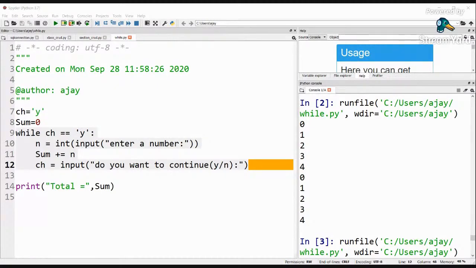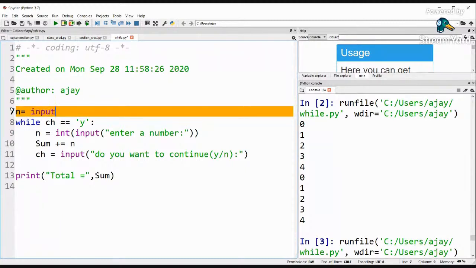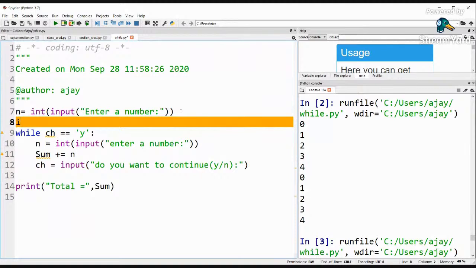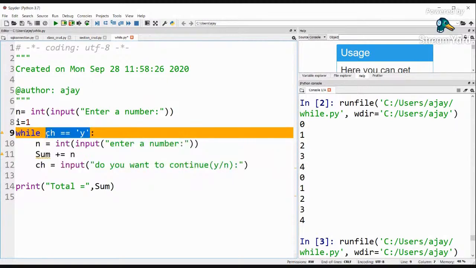So let us quickly take one more example, that is some of the patterns I had taken. I hope the patterns are very much clear. Let us do one of the patterns using a while loop. I'm going to say n is equal to int of input, enter a number. Now I can do this with a for loop, and a for loop is a much better option, but just for practice we are going to take this with a while loop. I'm going to say i is equal to 1, and let us have the condition as i less than or equal to n.